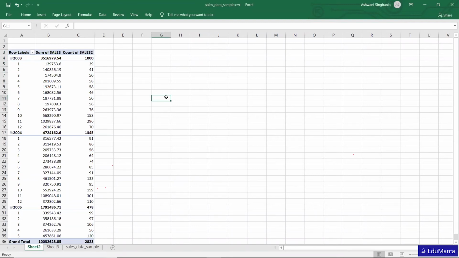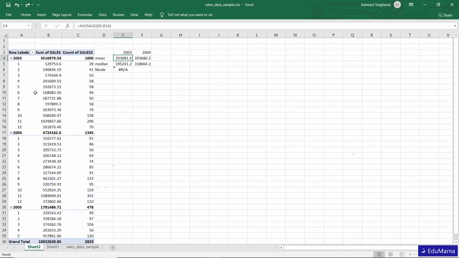If we have to talk about the variation, what is variance and what is standard deviation? We are already aware of the mean. So if I say that for 2003 this is the mean, and I compare this mean with each and every data of 2003 sales, there will be some distance.